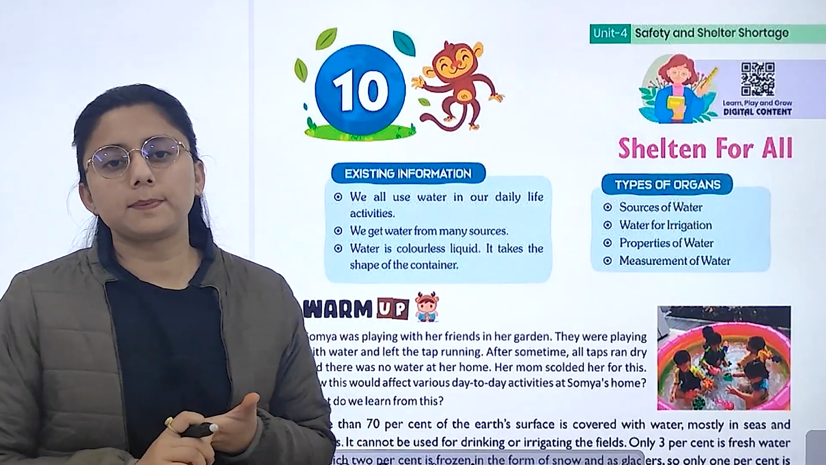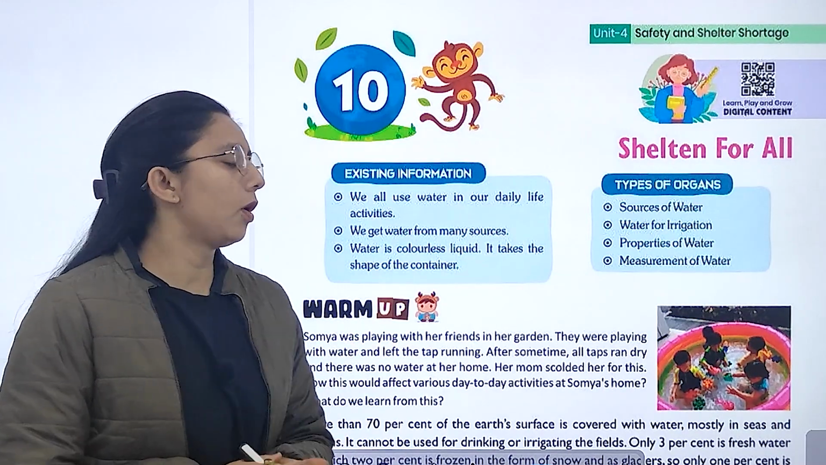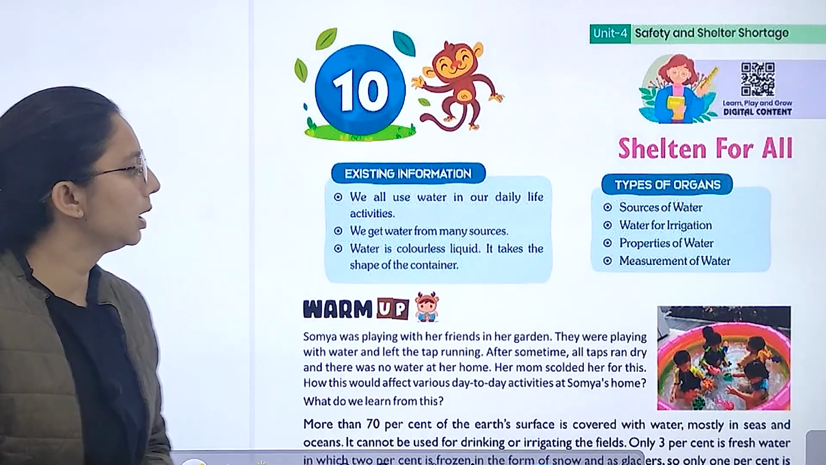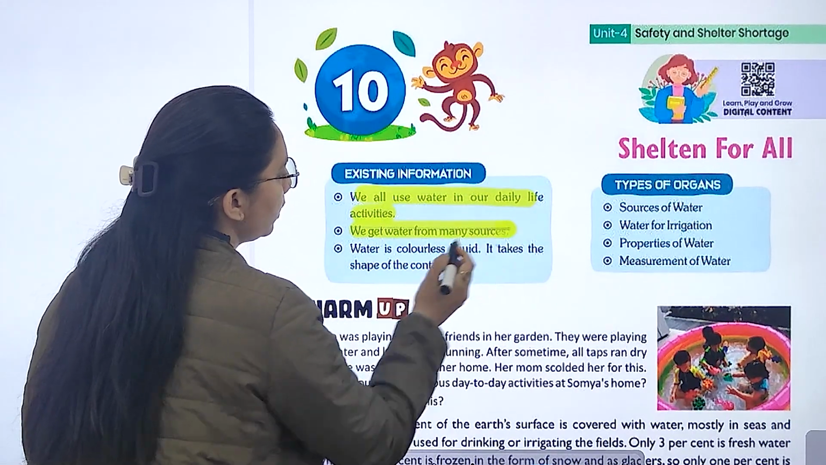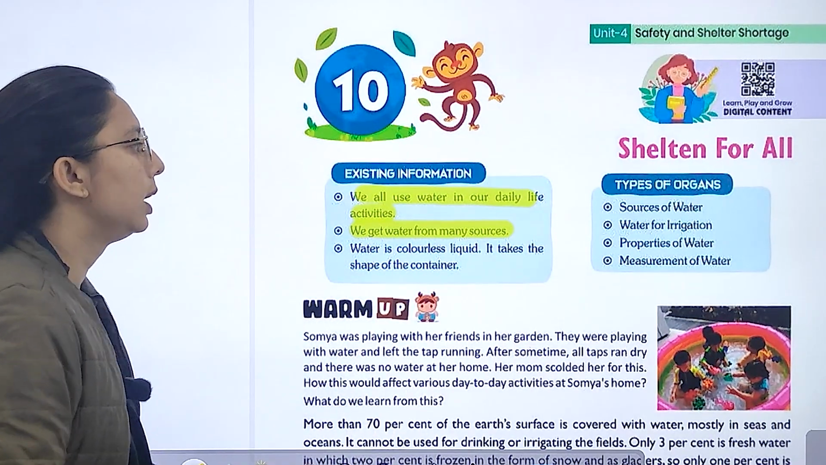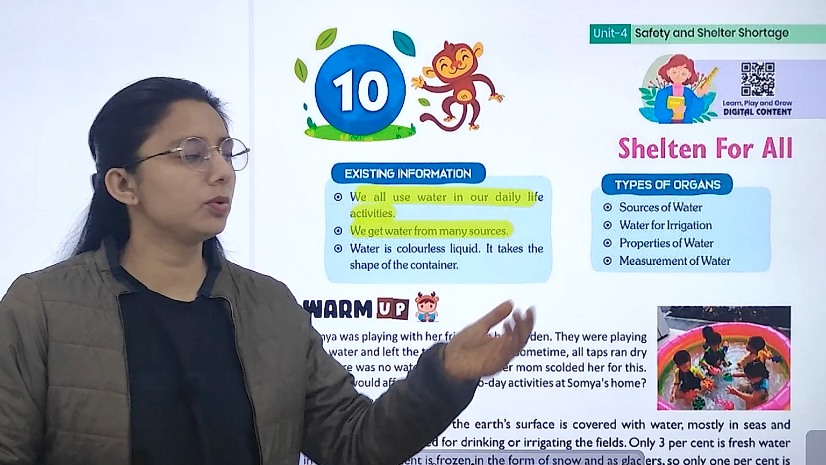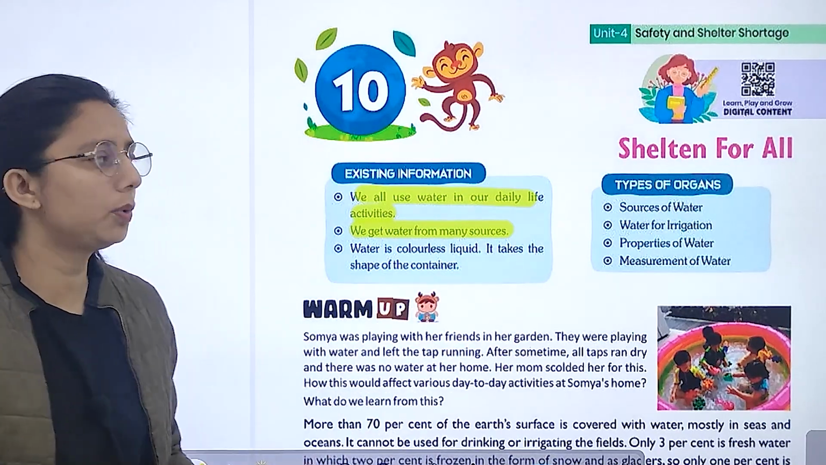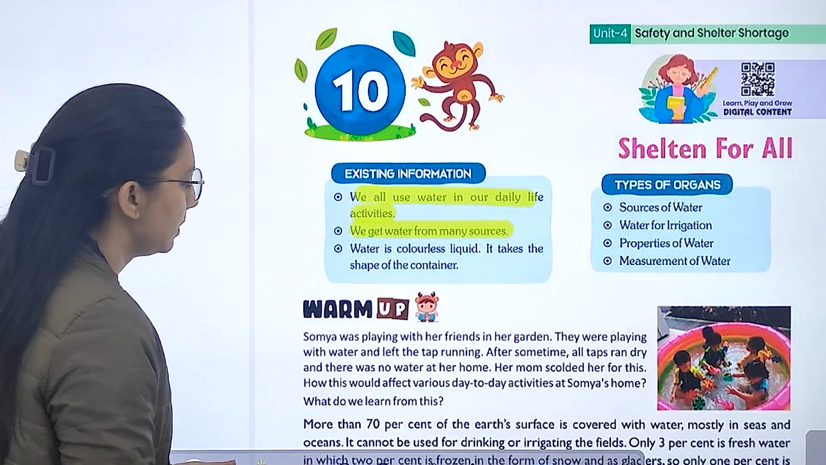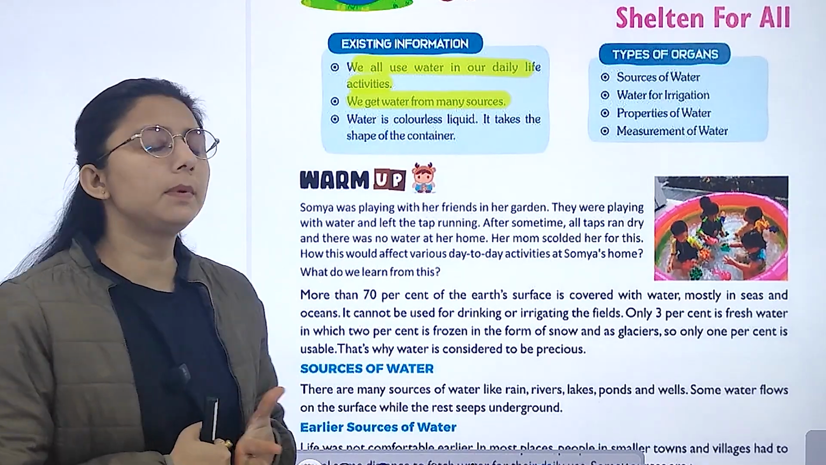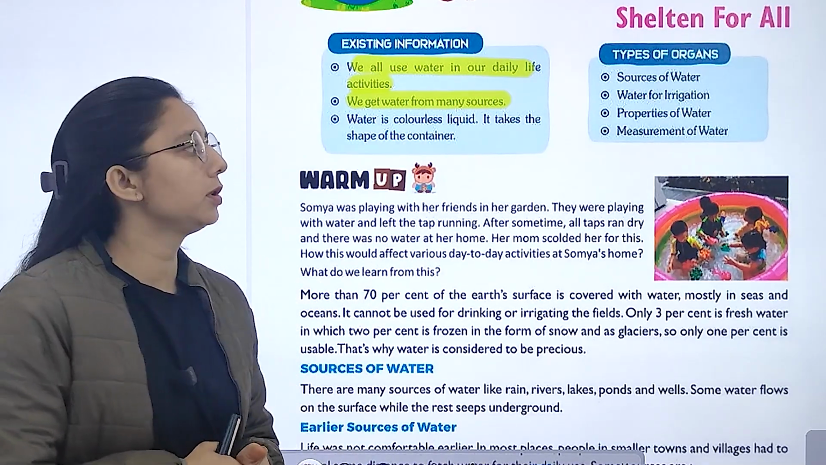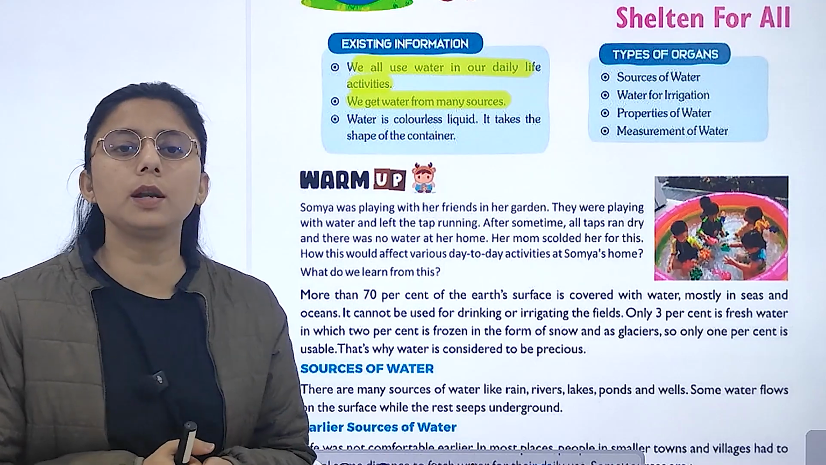Children, let's start with chapter number 10, shelter for all. Like we all use water in our daily activities. We get water from many sources. So in this chapter, we will study about sources of water, water for irrigation, properties of water and measurement of water. Now let's start with the chapter.